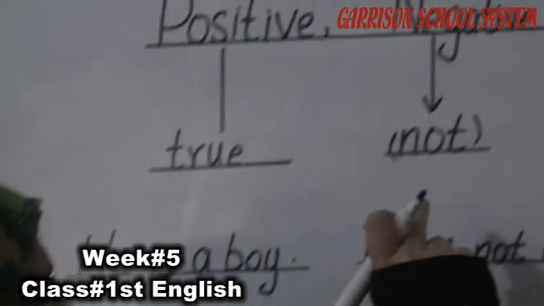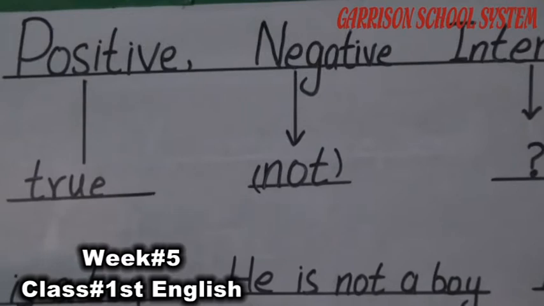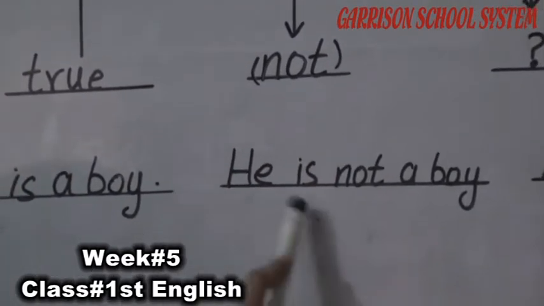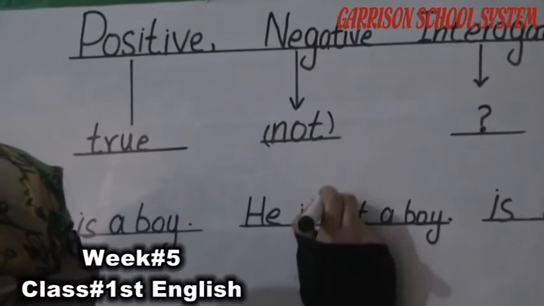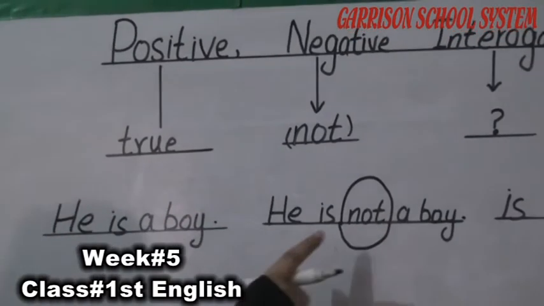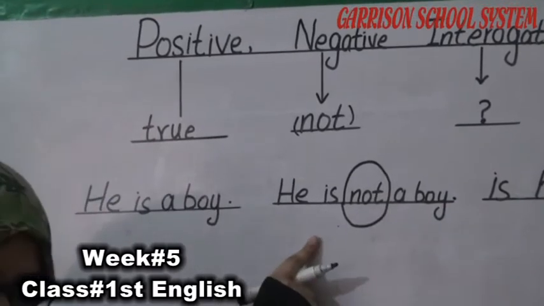नेगेटिव सेंटेंस क्या होंगे? जिसमें नॉट का वर्ड यूज होता है. Negative sentences are those sentences in which the word not is used. For example, he is not a boy. As you can see, the word not is used, so that's why we say that it's a negative sentence.